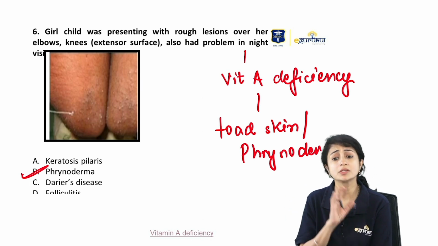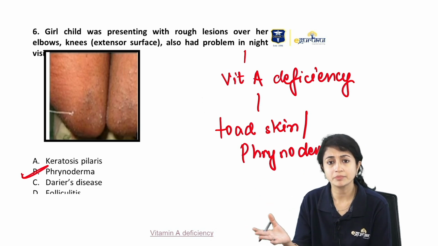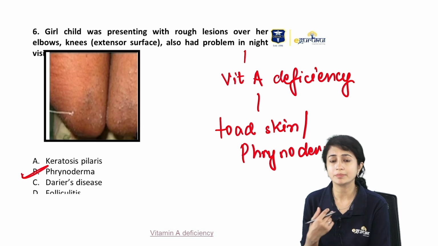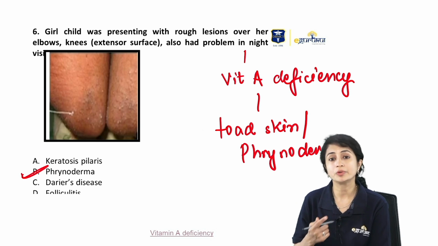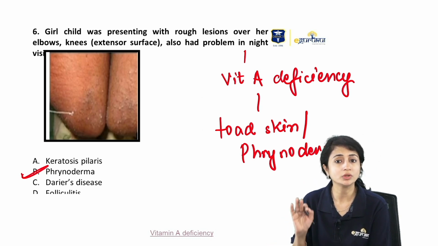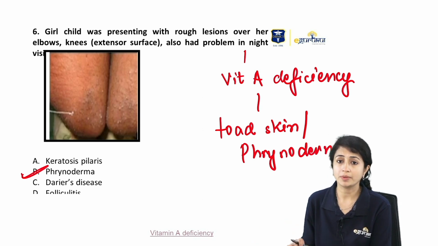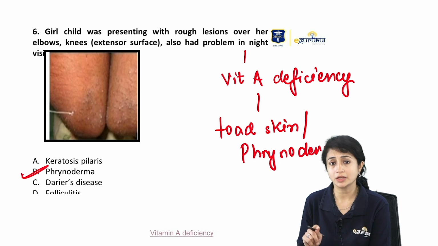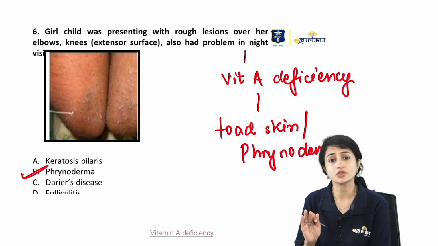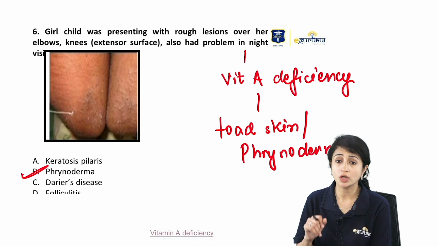Otherwise, if they had just given you this image, you might have got confused whether it is KP, whether it is some PRP or anything else, any hyperkeratotic lesions. But here the problem in night vision tells me that they're talking about vitamin A deficiency, and we know the skin manifestation of vitamin A deficiency is phrynoderma or toad skin appearance. Now, they might even ask you, phrynoderma now is known to be a result of a lot of deficiencies, not just vitamin A, even essential fatty acids, other vitamins and minerals deficiency. So now it's not strictly localized to vitamin A deficiency.